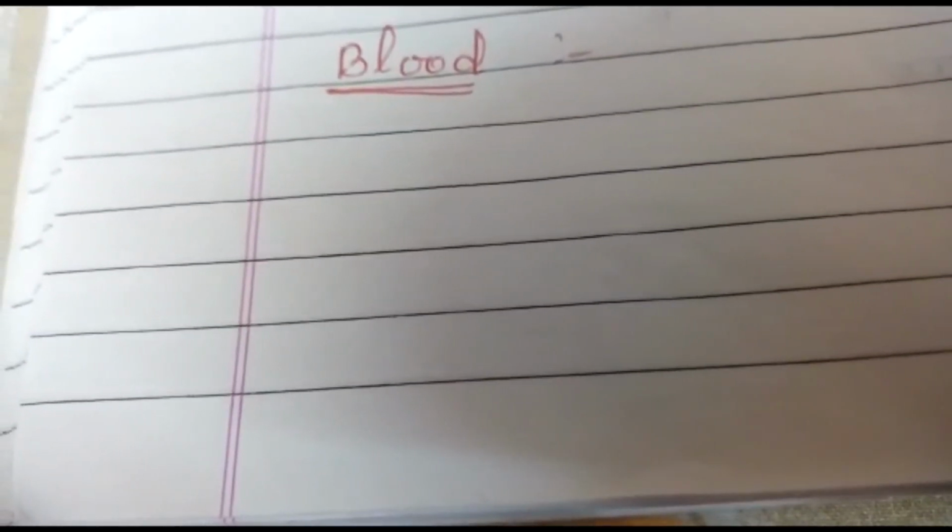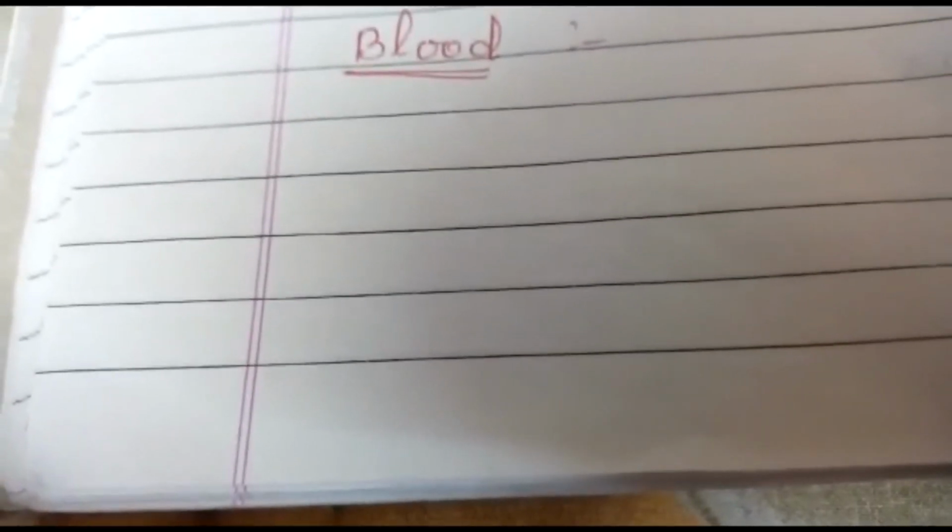Let's see some points about blood. Blood transports nutrients, oxygen, waste and hormones. The volume of blood in human adults is 4 to 5 liters. It regulates water level and the body temperature. It takes oxygen to tissues and cells and finally reaches the lungs to take oxygen again.